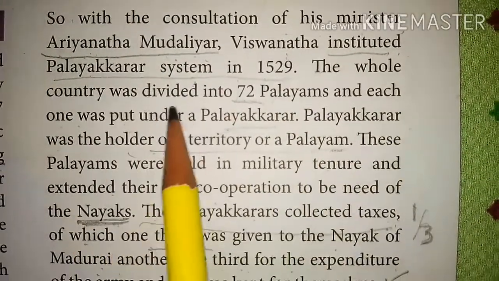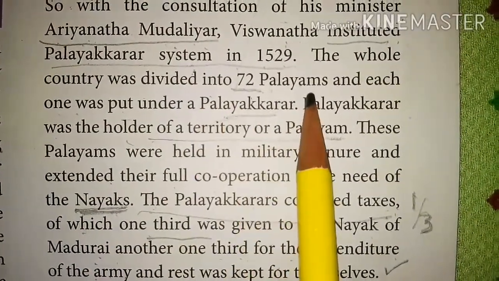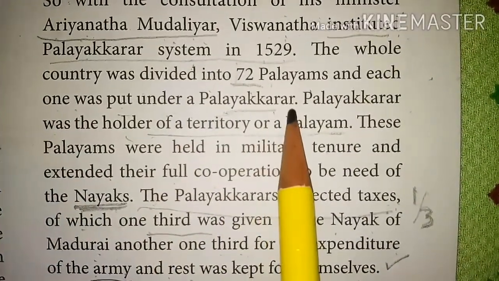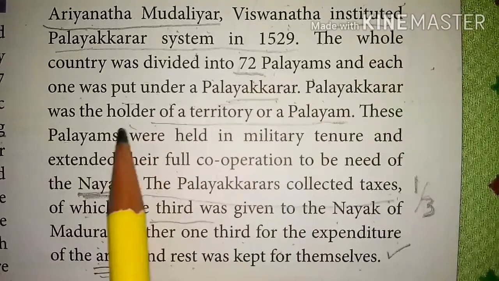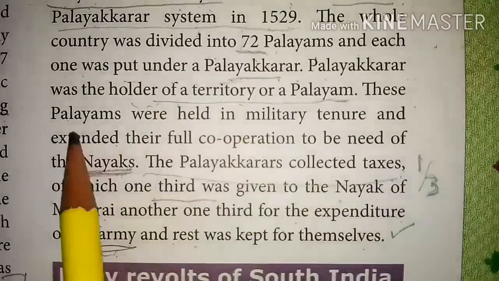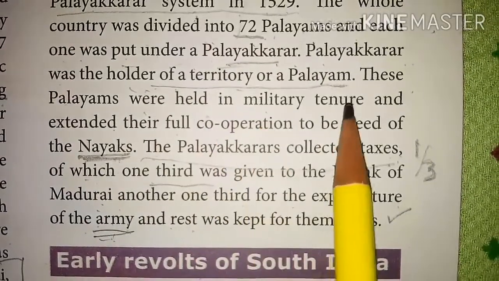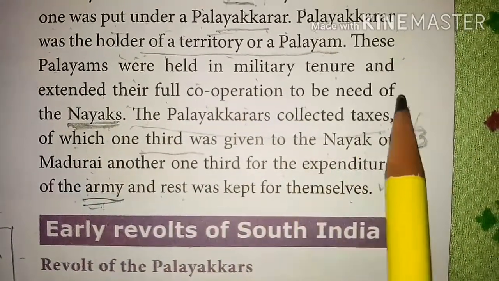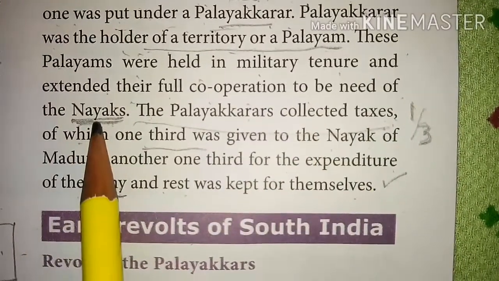The whole country was divided into 72 Palayams and each one was put under a Palayakarar. So, a Palayakarar was the holder of a territory or a Palayam. These Palayams were held in military tenure and extended their full cooperation to the Nayaks.